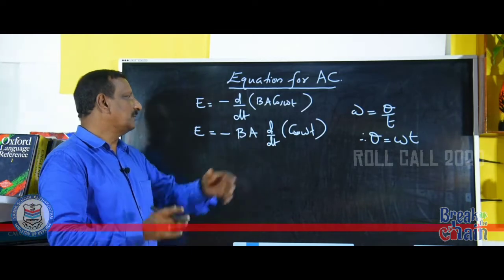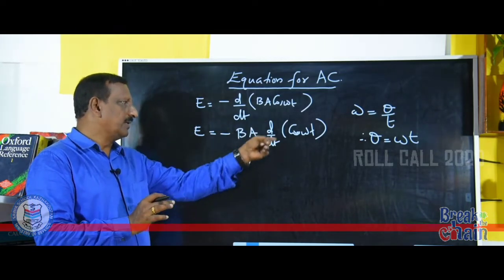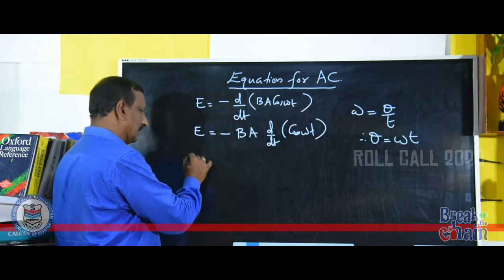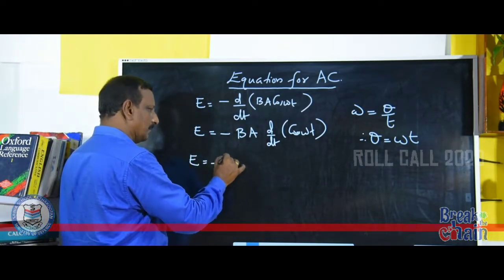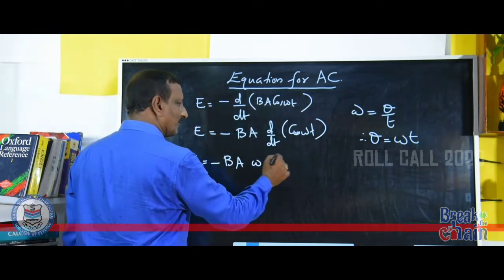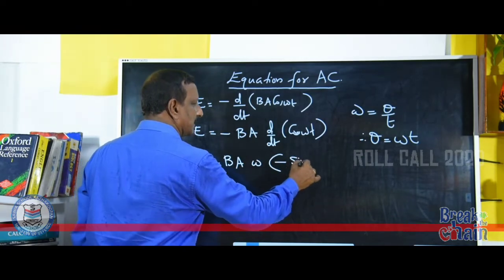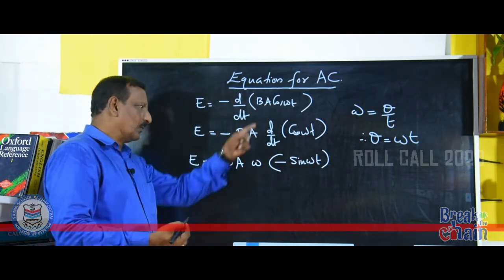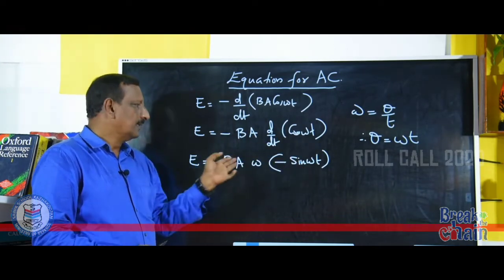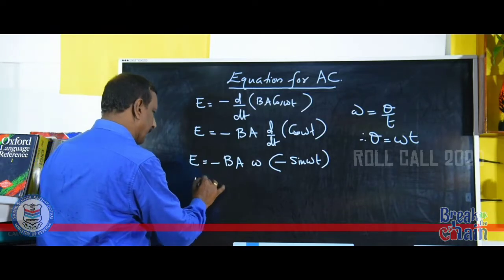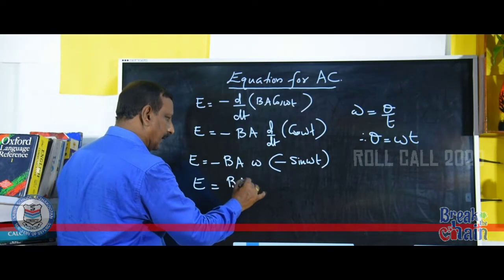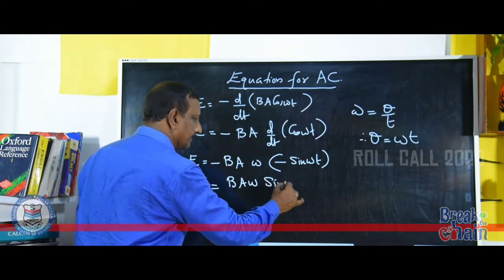E is equal to minus d by dt of B A cos omega t. Just differentiate this cos omega t. That is E is equal to minus B A omega... what is the differential of cos omega t? Minus sin omega t. So the differential of cos omega t is omega into minus sin omega t. Now arrange these terms: minus of minus will become plus, that is B A omega sin omega t.